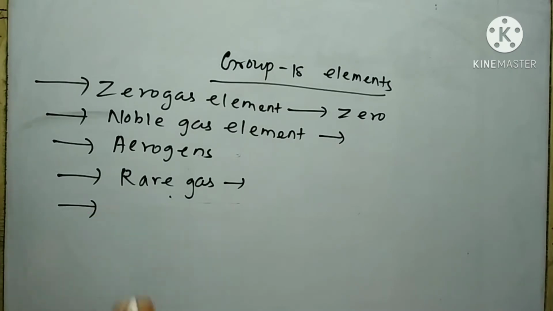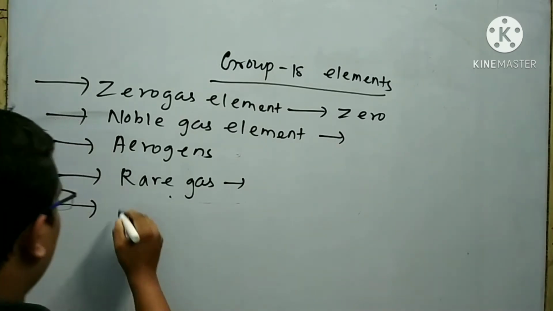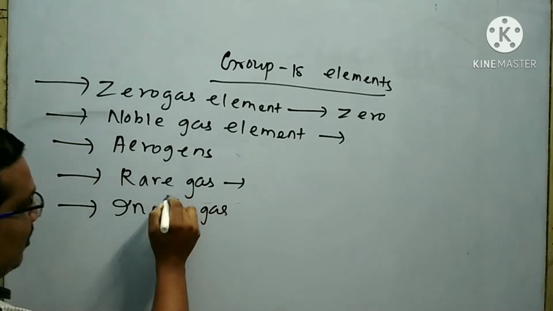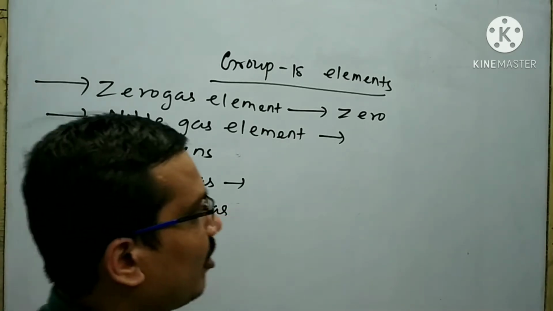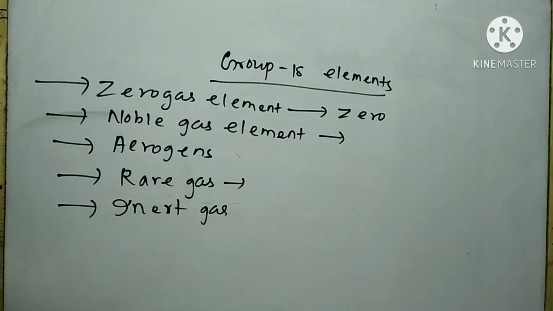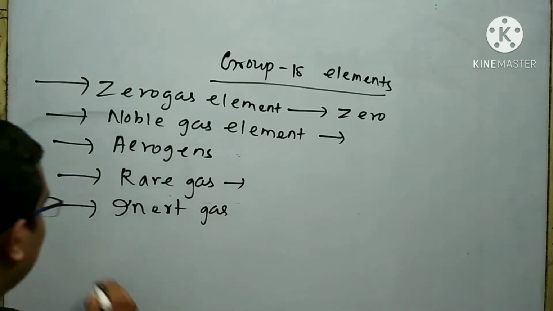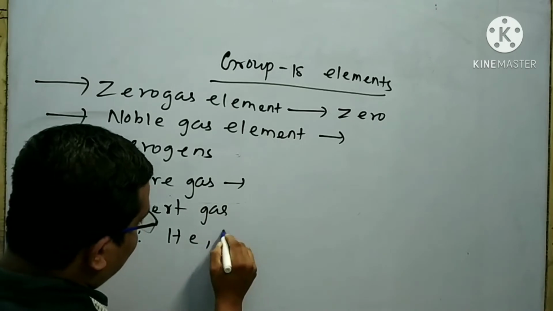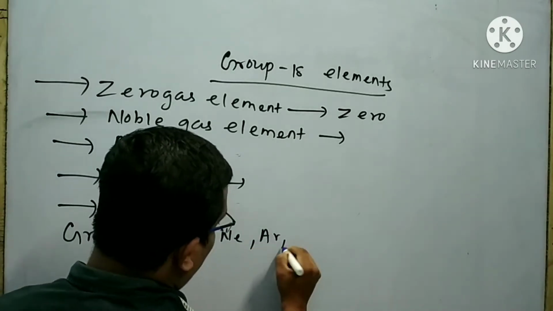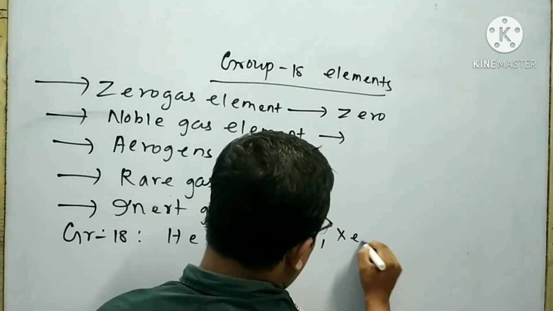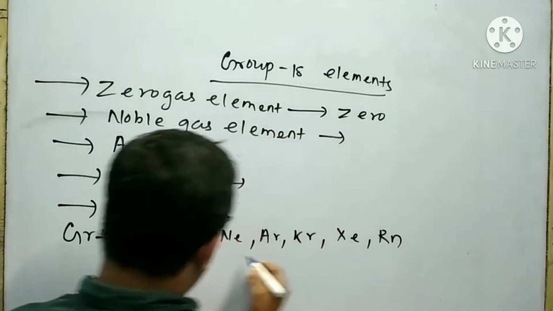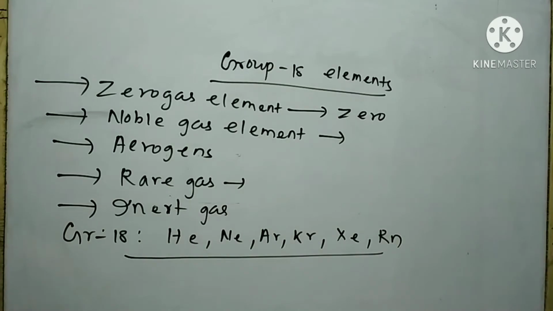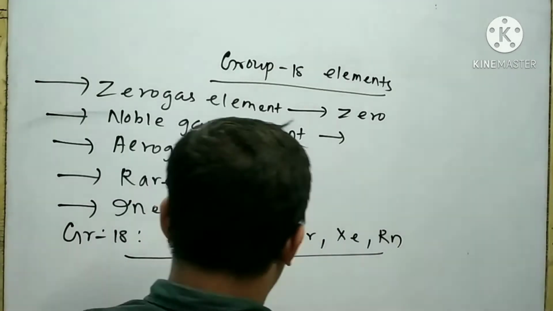Group 18 elements are also called inert gases because they are chemically inert. These are the different names of group 18 elements. The group 18 elements are helium, neon, argon, krypton, xenon, radon. These are the elements which are present in group 18 in the modern periodic table.